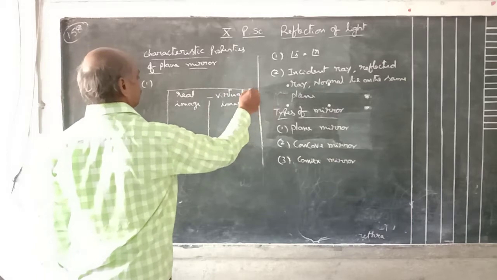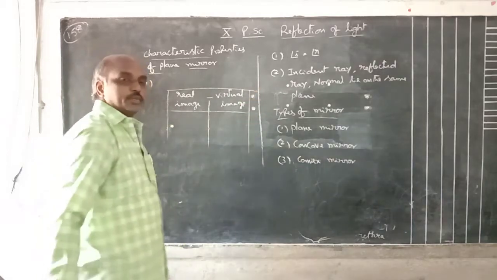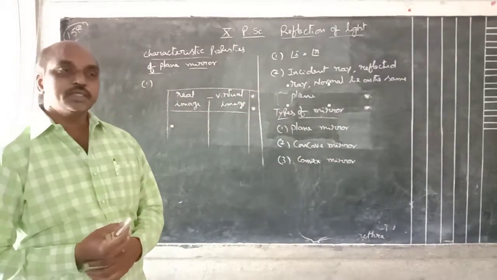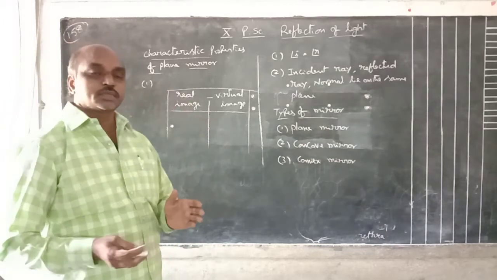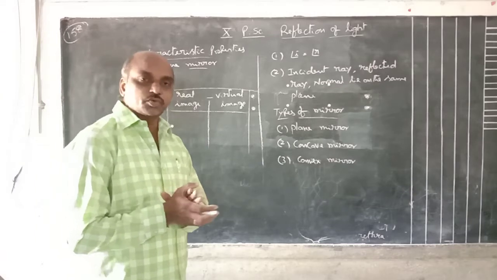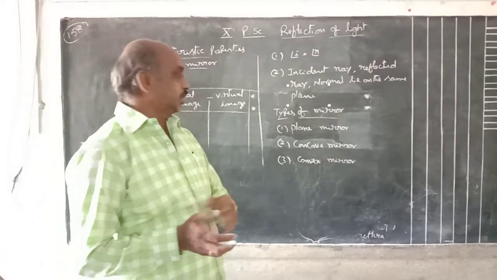Here, real image means what? Real image means the image is real. That means after reflection, the light rays converge at one point and form the image. Then it is called a real image.